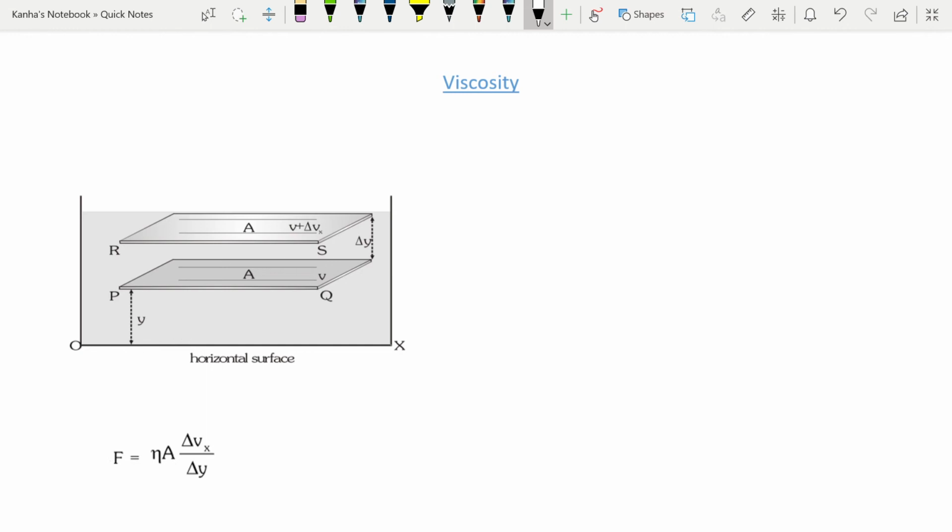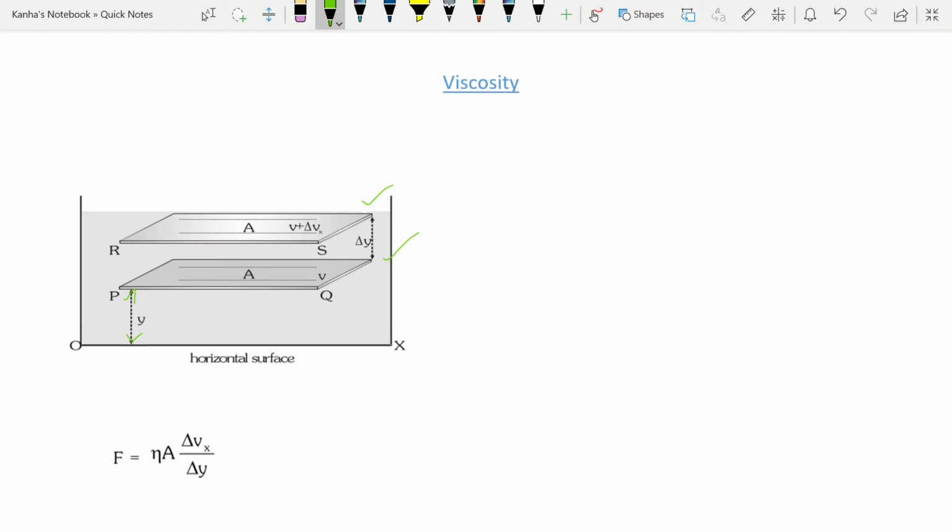It says that if there are, let's say, two layers, layer 1 and layer 2 in front of you, we'll call them PQ and RS, and they are at a distance y from the bottom, and there is a distance delta y between these two layers of fluid.